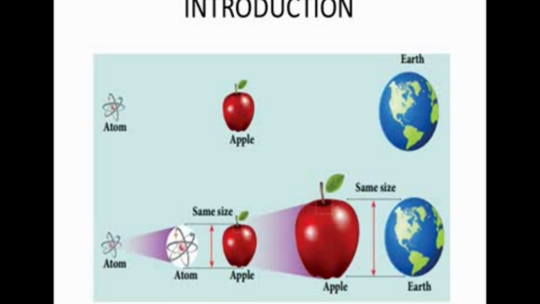Before 1930, they thought that only the atom was there. After 1930, the scientists discovered the proton and the neutron. So electron and proton are the fundamental particles of the atom after 1930. Before that, they considered only that the atom is made up of negative particles. After the discovery of the proton and neutron, there are so many elementary particles inside the atom. After 1960, it was found that proton and neutron are not single particles. Proton and neutron are made up of small particles called elementary particles, quarks.